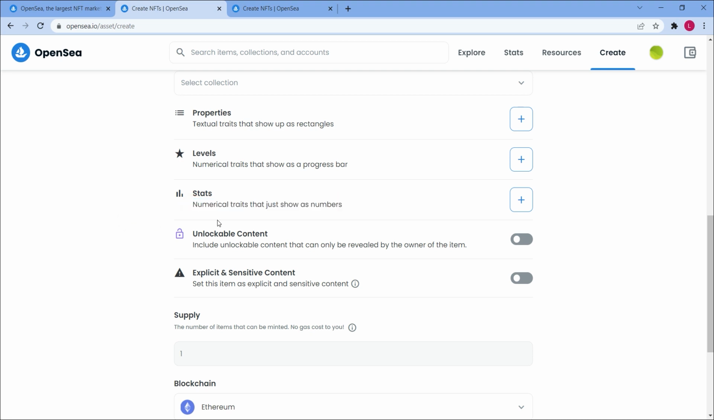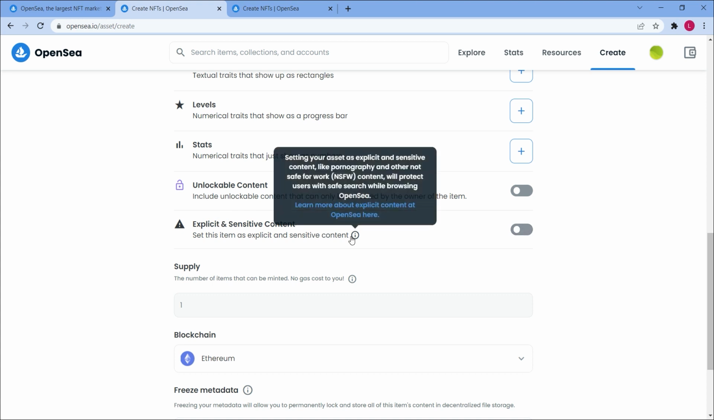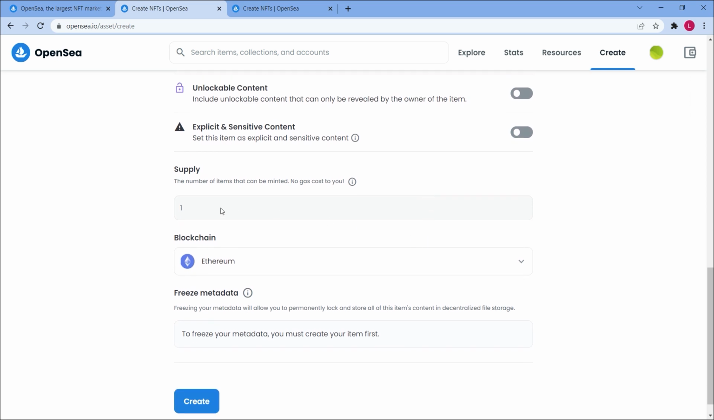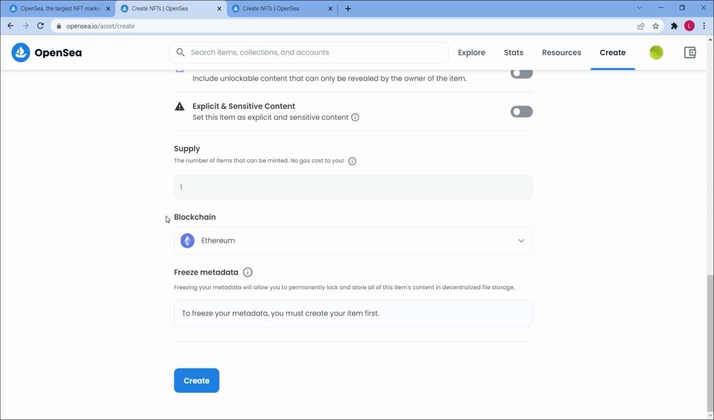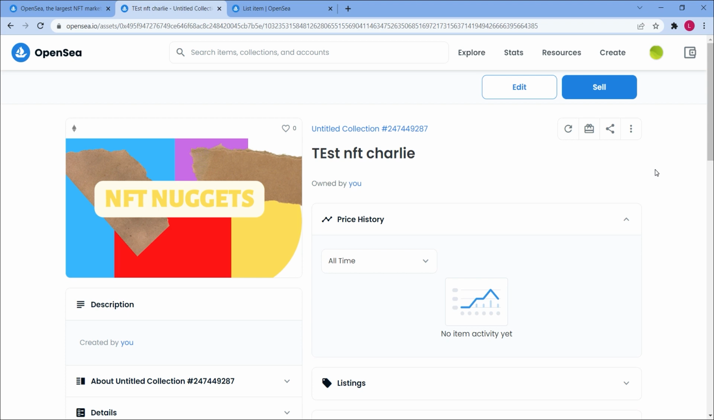We can include statistics and unlockable content. You're obviously not going to do that. If you make your own, you'll have something that genuinely has some worth, and you'll be able to click on it if the content is explicit or sensitive. We can only have one supply now. We're going to pick a theme for the blockchain and then click create right down there. Just double checking everything such as create. That was extremely simple. We've just finished uploading our first photograph and making our own NFT.